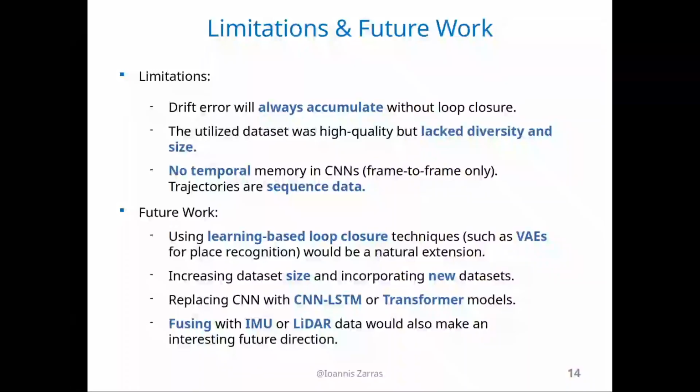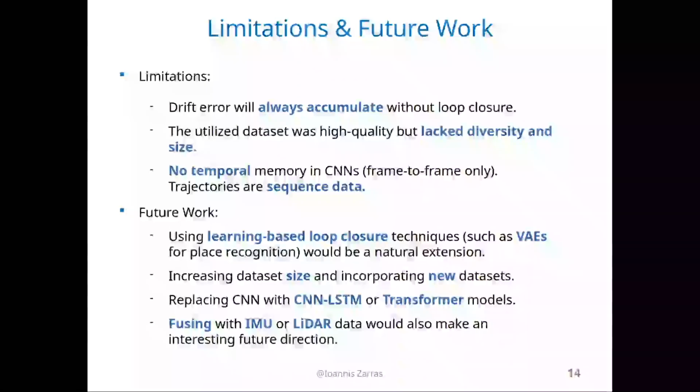Larger datasets and more variety would be very beneficial for our model. Finally, we should note that CNNs have no temporal memory. They are frame to frame only, and trajectories are sequence data. So why not use a model that is more specialized in sequences? And all this is reflected here in the future work.